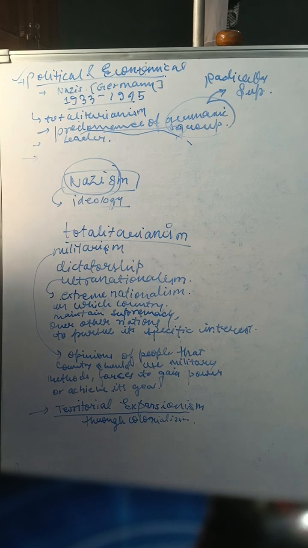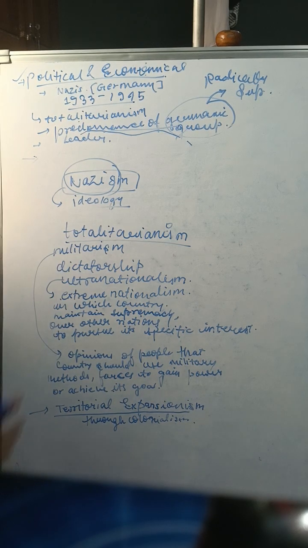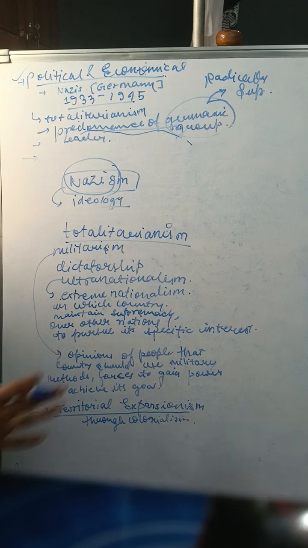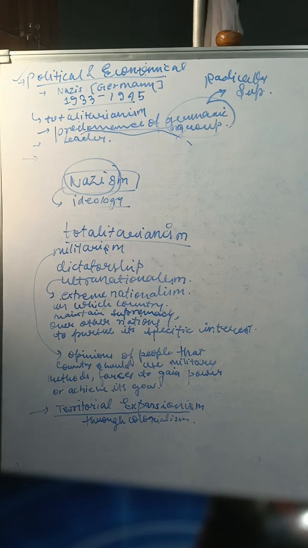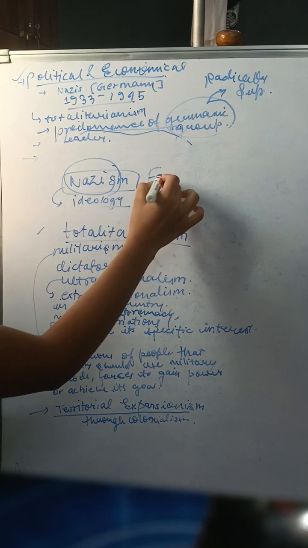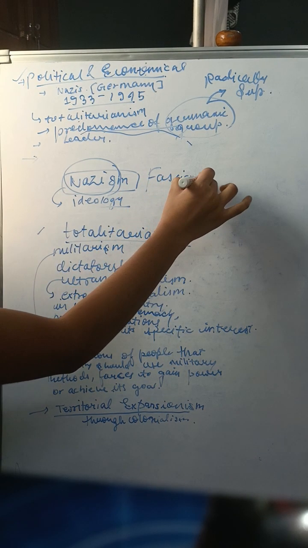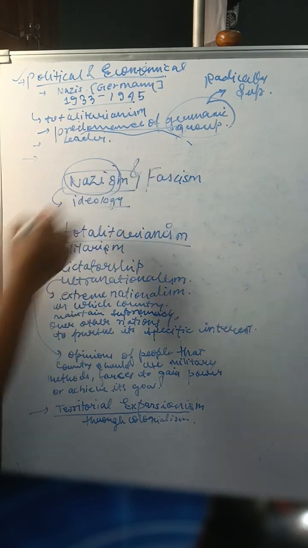It is basically centralized power or centralized control of people. Centralized control of autocratic authority over people, over citizens. Okay, so this point is similar between fascism and Nazism.